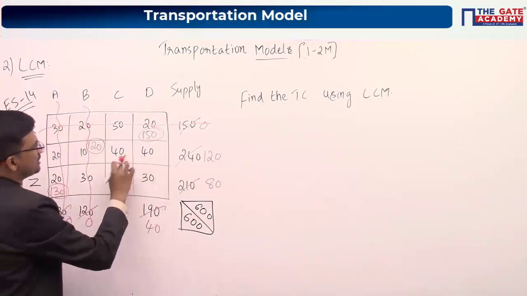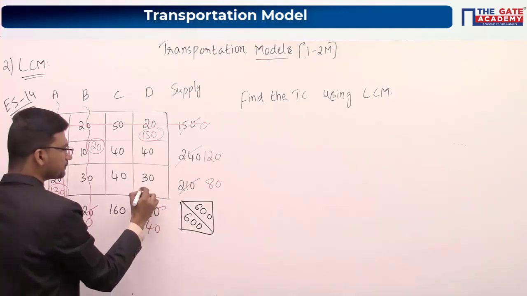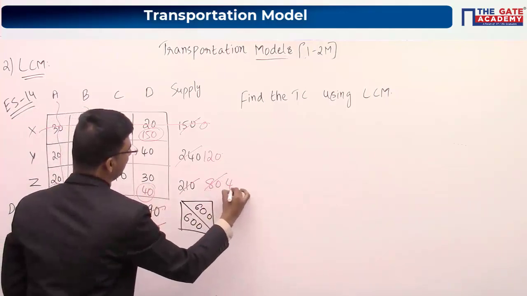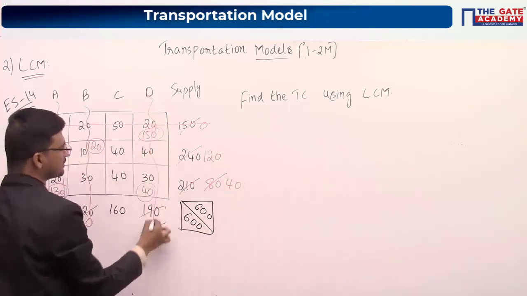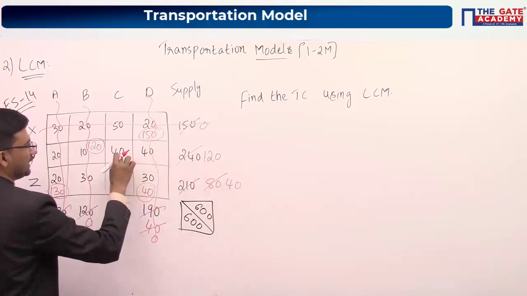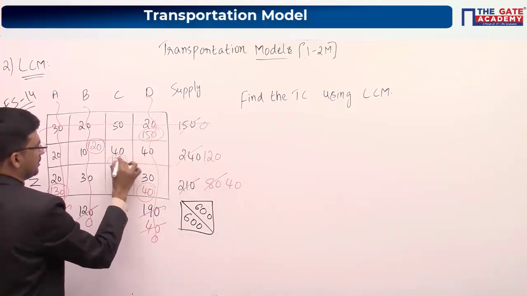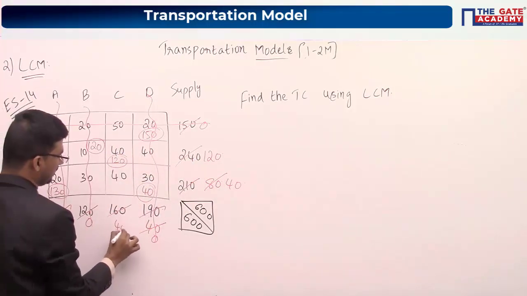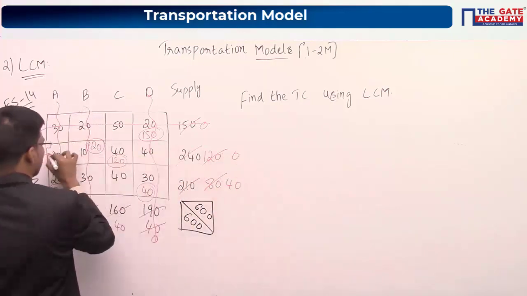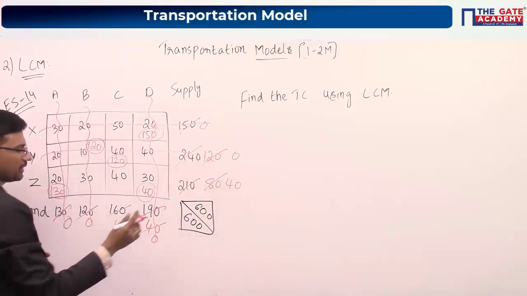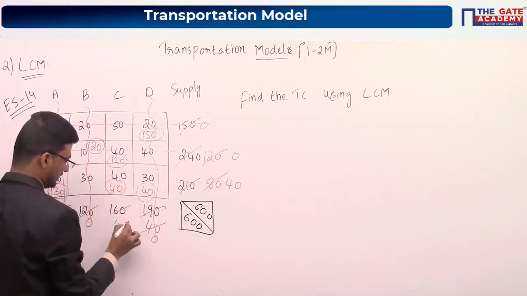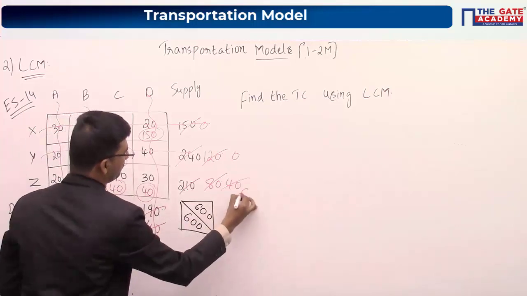Now what is the minimum cost? Among these four it is 30. So allocate 40 here, 0, 40. As this became 0, cancel this particular column. Now between these two, again the maximum you can allocate is here. So allocate 120 here, and this will become 40. This will be 0. As this became 0, cancel this particular row. So we are left with only one cell, allocate 40 here. This becomes 0, and this will also become 0.